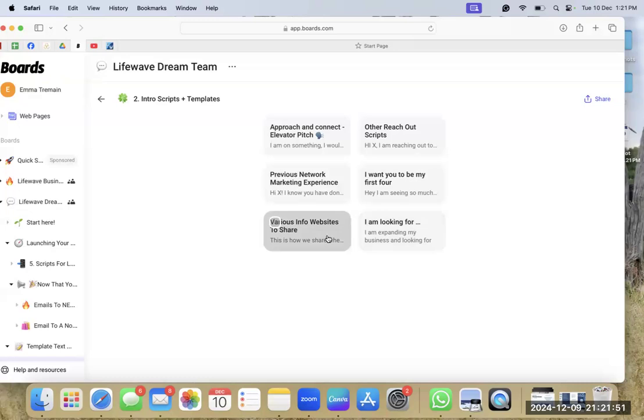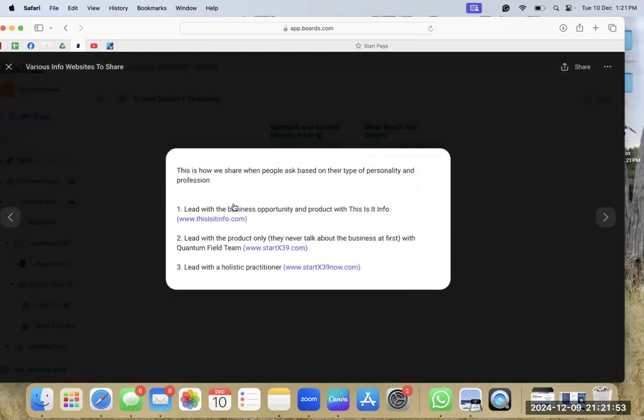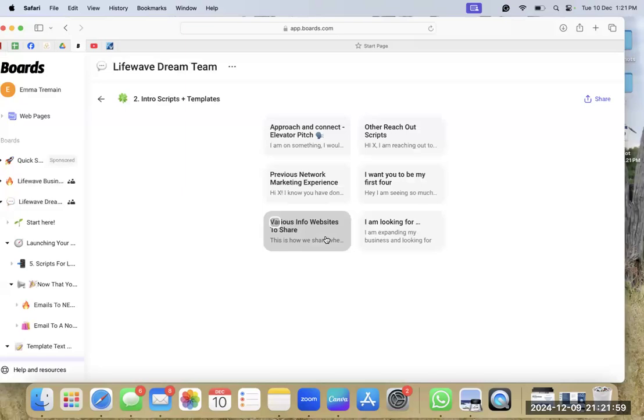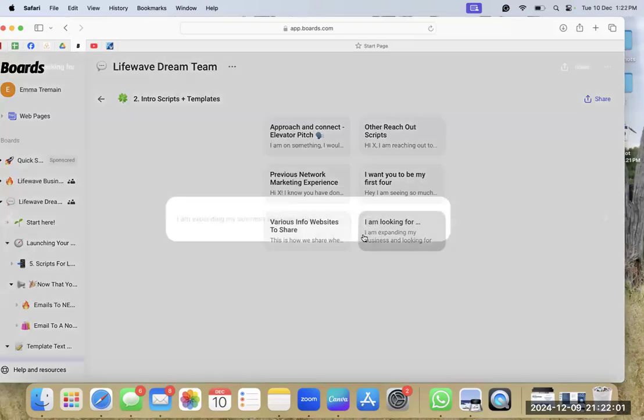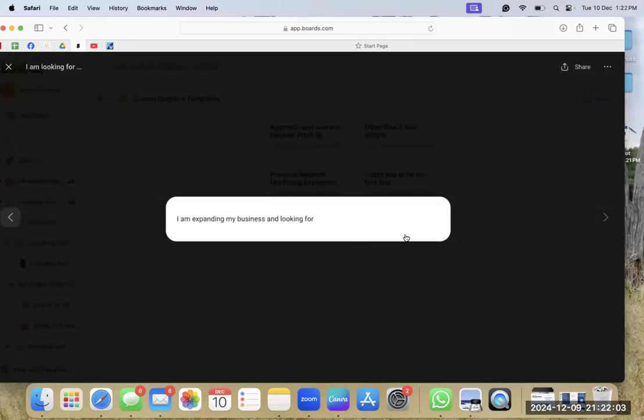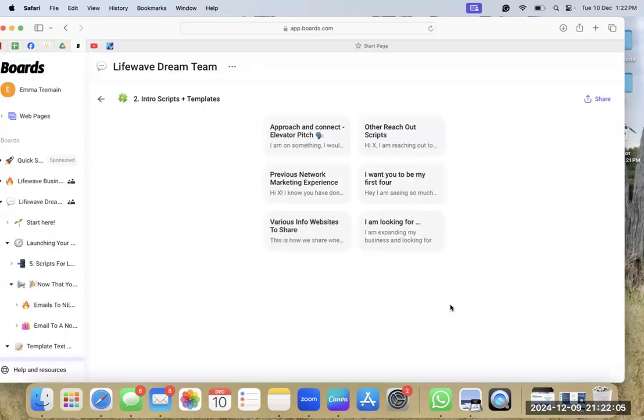Various info and websites to share. Again, these are our top 3 websites to share for people. So that's there, easy, accessible for everyone.